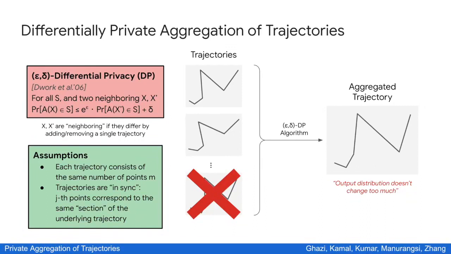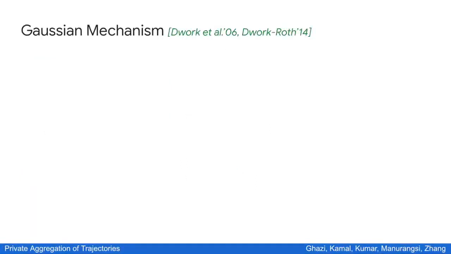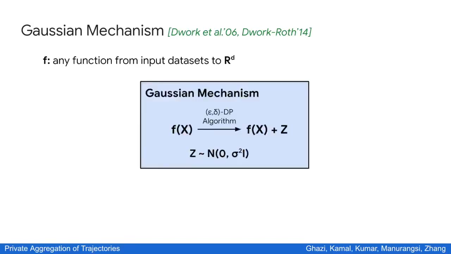A principal way to achieve differential privacy is to add noise to the output, and in our algorithm, we will also employ this strategy. Specifically, we will use as a subroutine the so-called Gaussian mechanism. This is a very generic mechanism that applies to any function whose range is in R to the D. And it is very simple. Instead of outputting the function f(x) value directly, we output f(x) plus some noise, which is drawn from the spherical Gaussian distribution scaled by a factor of sigma.